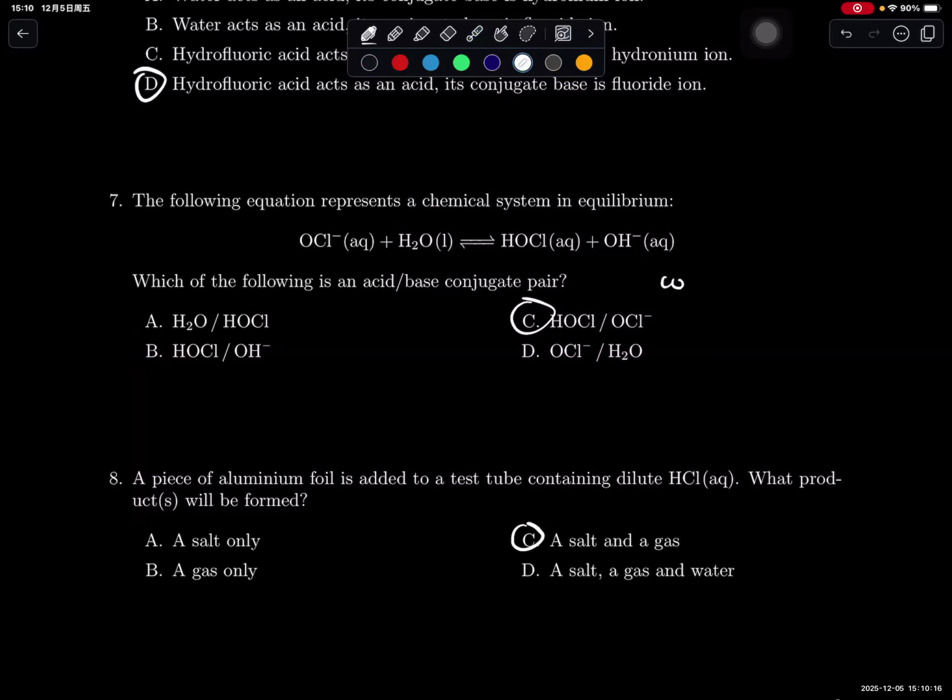So a quicker way to do this is to look at the two species and check whether they differ by one proton only. So C satisfies that relationship.